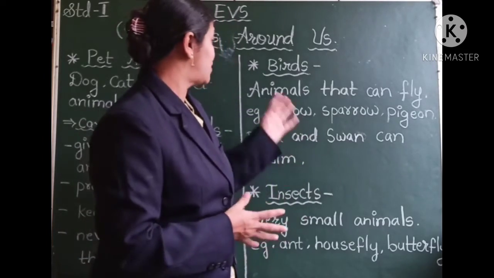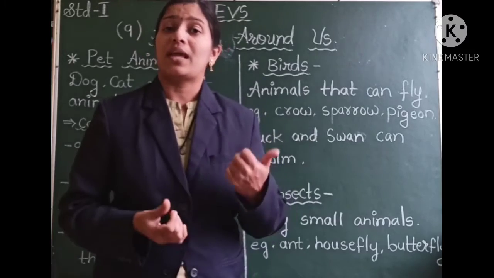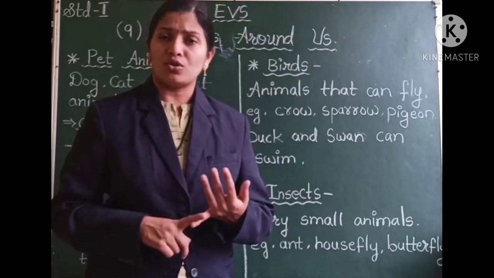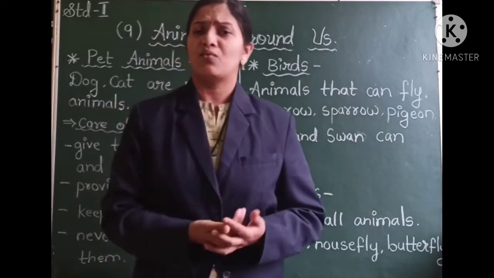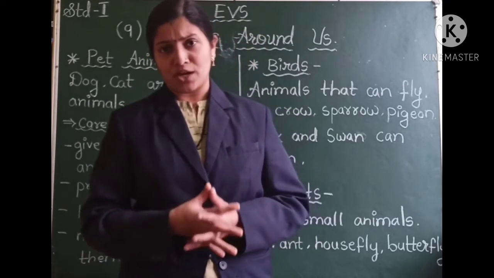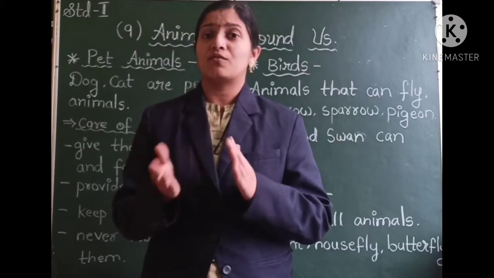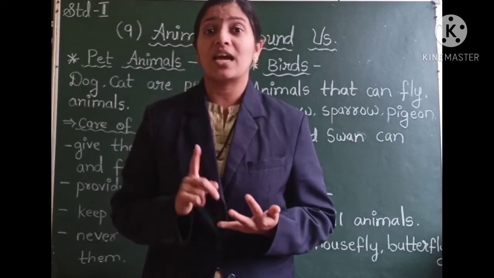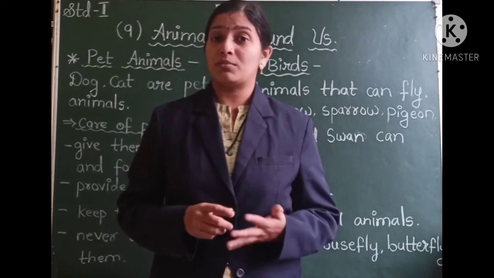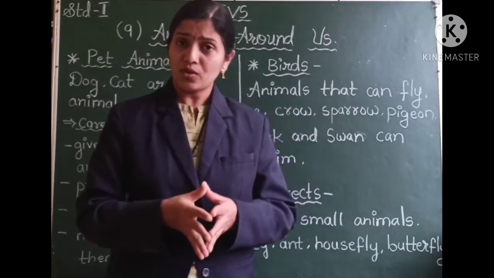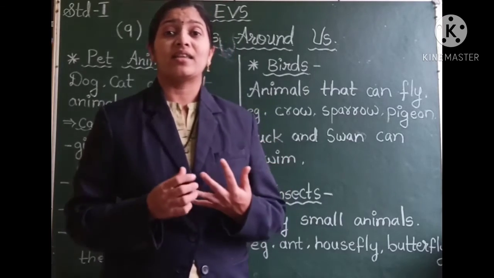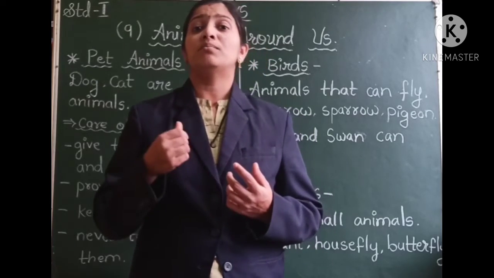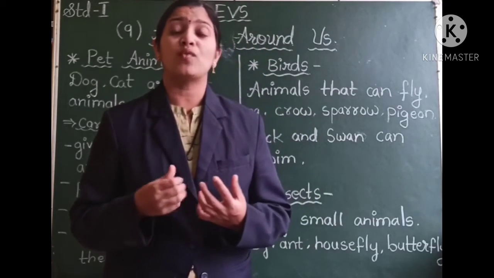Examples of birds you are very well aware of are pigeon, peacock, sparrow, crow, ostrich, kiwi, eagle, vulture. Many birds we know, but there are some birds which have some different characteristics. Like the ducks and the swans, they are able to swim. Not all birds can swim in the water, but the duck and the swan are very good at swimming.